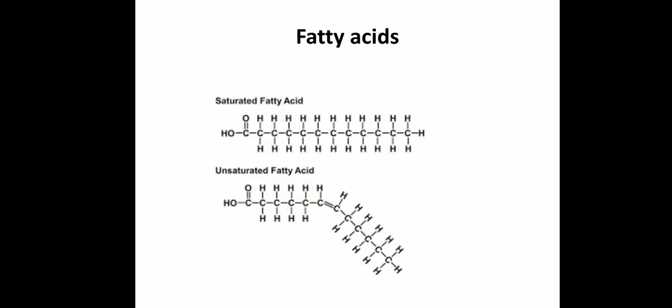So you just look at this diagram. All the carbon atoms contain 2 hydrogen atoms, and there is no double bond between the carbon atoms. So this is the structure of saturated fatty acid.